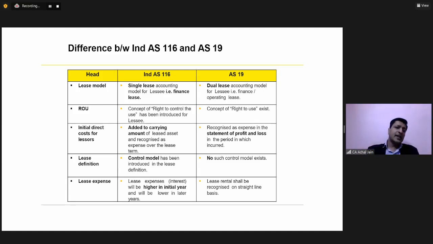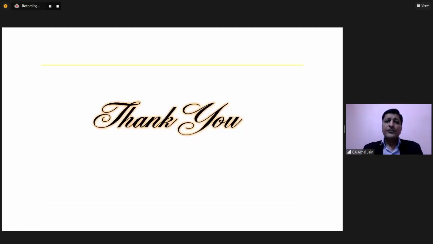Similar is the case under IND AS 116. Lease expense, which is in the nature of interest expense or finance cost, is higher in the initial years and goes down in the subsequent years. Okay, clear? So with this, we come to an end to our discussion about this GAAP difference between Indian GAAP and IND AS 116.